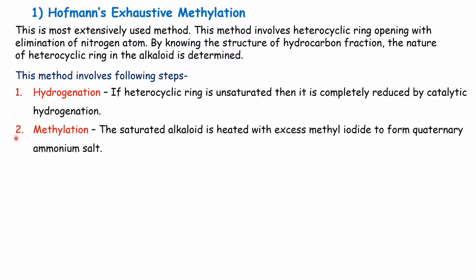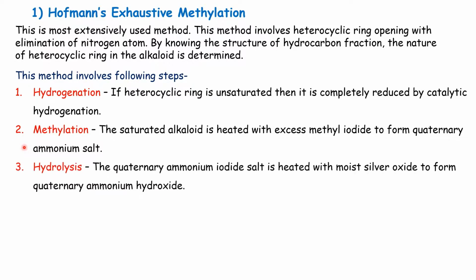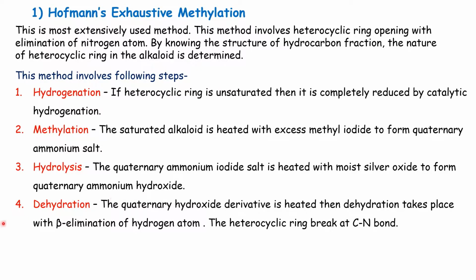The second step is methylation. The saturated alkaloid is heated with excess methyl iodide to form a quaternary ammonium salt. The third step is hydrolysis. The quaternary salt is heated with moist silver oxide, and then quaternary ammonium hydroxide is formed. Then the next step is dehydration. The quaternary hydroxide derivative is heated, and dehydration takes place with beta elimination of a hydrogen atom, and the heterocyclic ring